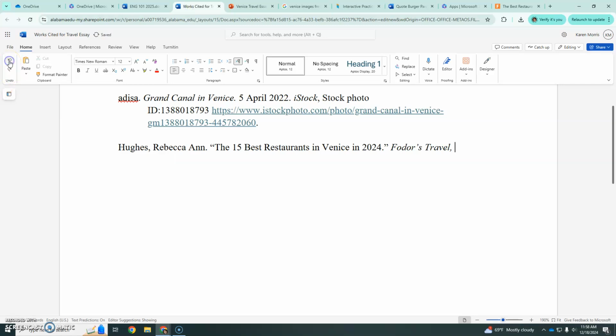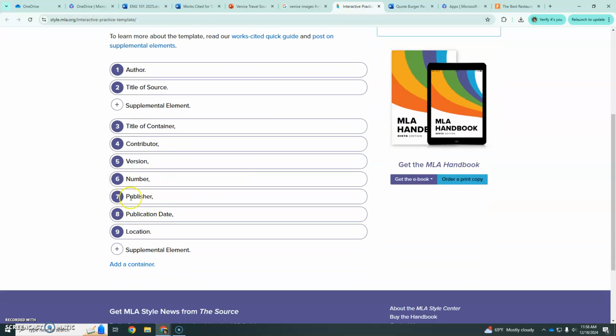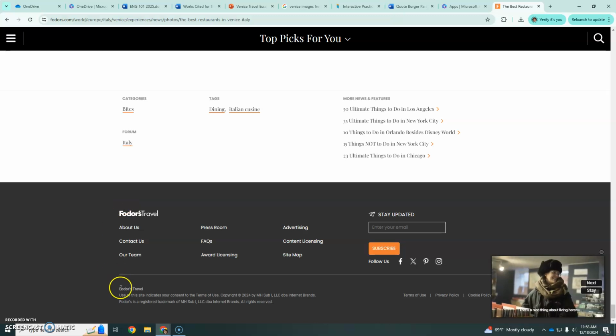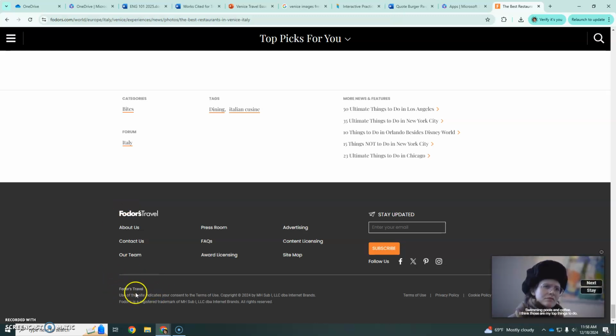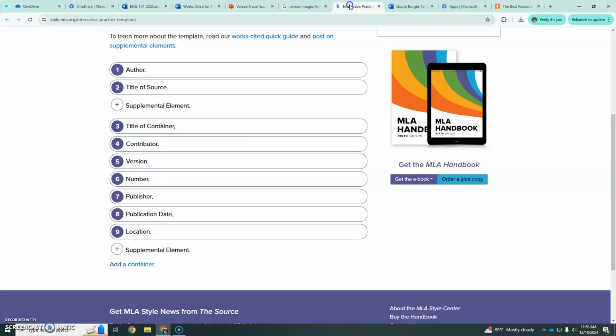What comes next? Oops, I went backwards. We're going to then check to make sure once we have the date, publication date. We didn't have a publisher that was different from the website title. If we looked at the bottom of this article and it didn't say Fodor's Travel but said some other company, we would put that there. But since it's the same as the website title, we don't have to put an additional thing for the publisher. So if you don't have something, you skip it, okay?